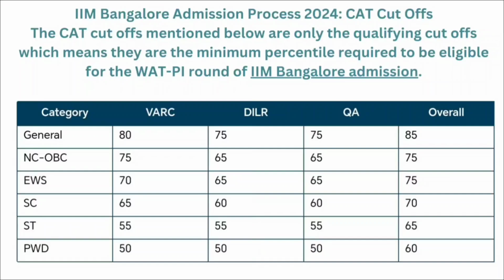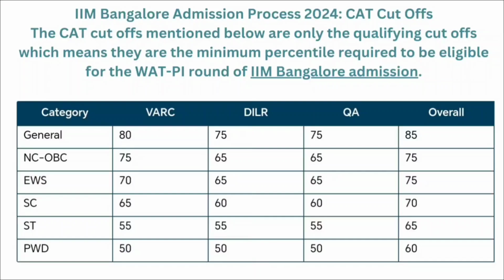For NC-OBC, it is 75 percentile for the VRC and 65 percentile for the DILR and quantitative ability section. And overall, you should have 75 percentile in the CAT examination. For EWS, it is 70 percentile for the VRC and 65 percentile for the DILR and quantitative ability section. And overall, you should have 75 percentile in the CAT examination.